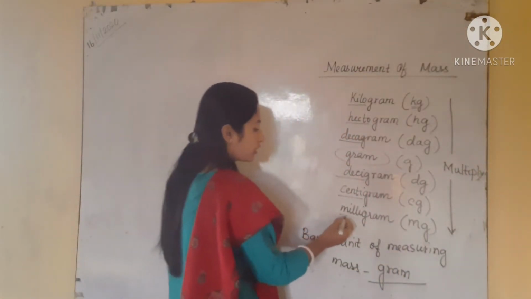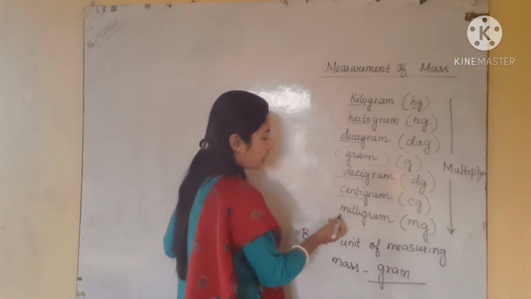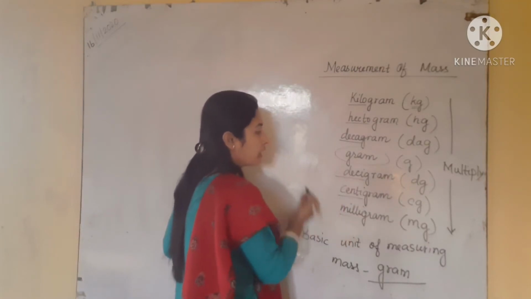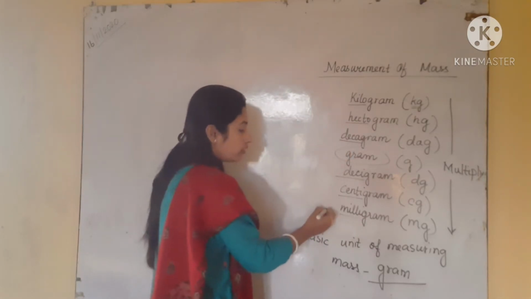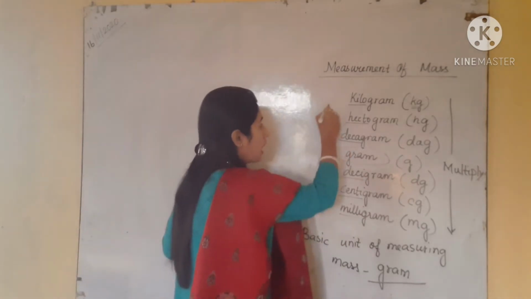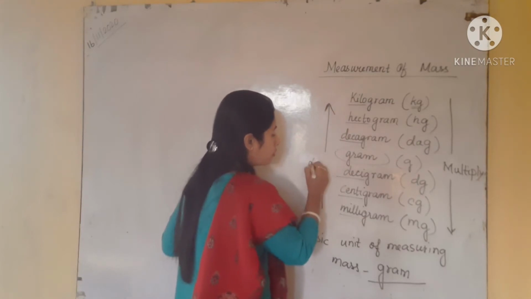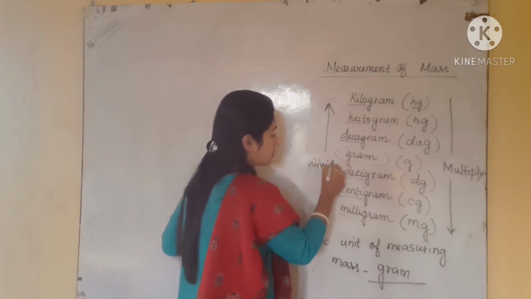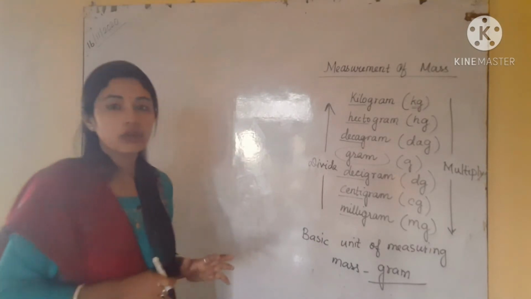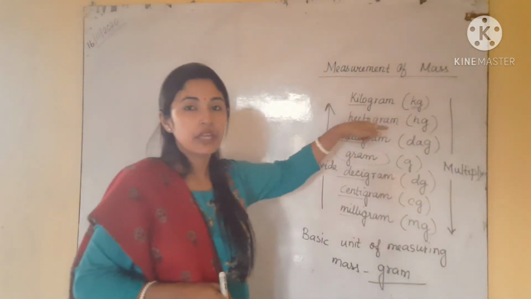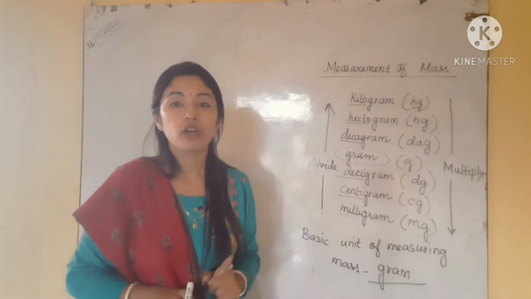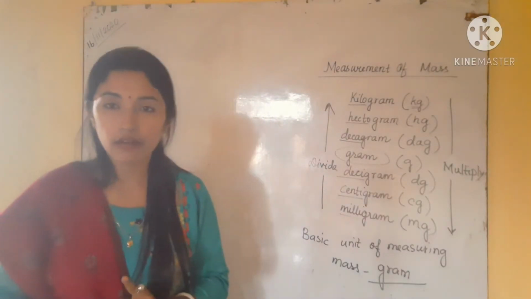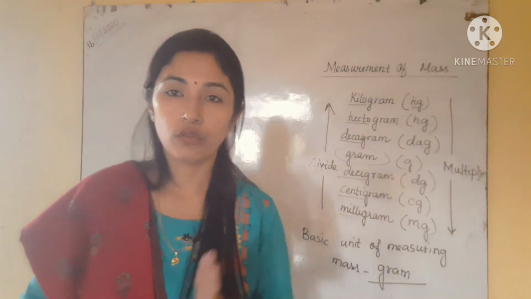Similarly, if you are converting from milligram to centigram, or milligram to decigram, or milligram to gram, or milligram to decagram, then you have to go from down to up. In this case you have to do division. As I already told you, if you are moving one step, you take only one step, and if you are going 2 steps, then you have to take 100. If you are going 3 steps, you have to take 1000.